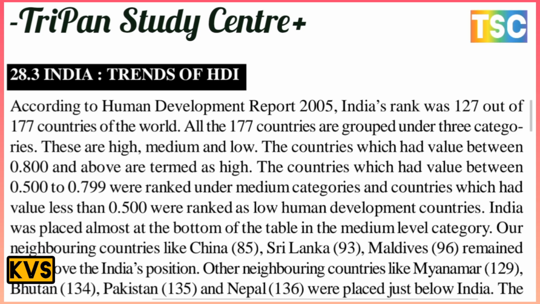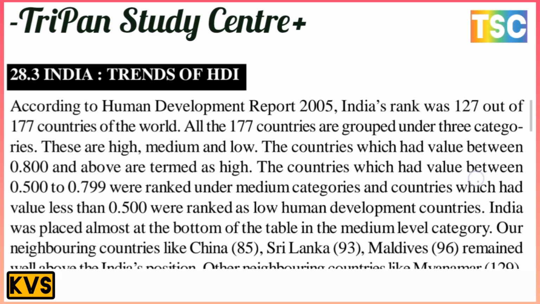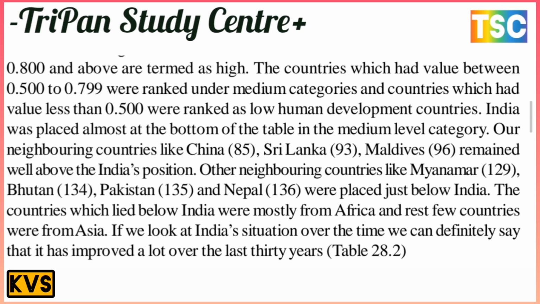India is placed almost at the bottom of the table in the medium level category. Our neighborhood countries like China is 85, Sri Lanka is 93, and Maldives 96, which remained below India's position. Other neighborhood countries like Myanmar 129, Bhutan 134, Pakistan 135 and Nepal 136 are placed just below India. This is the most important point here. The countries which are below India are mostly from Africa and a few countries from Asia.